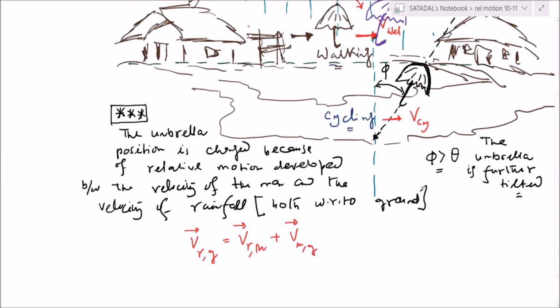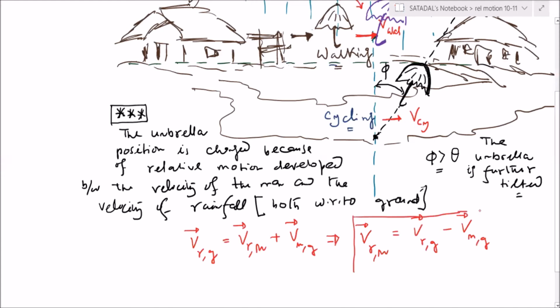Is that equation okay for everyone? Then from here we can write velocity of the rain as appearing to the man is equal to velocity of the rain with respect to ground minus velocity of man with respect to ground.